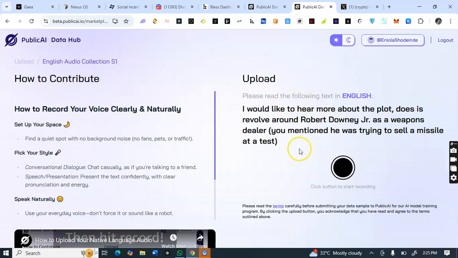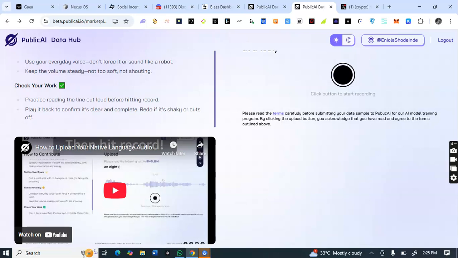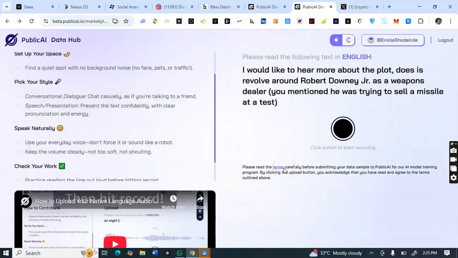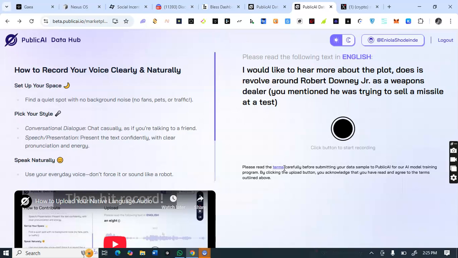for this, what's it called, this public AI airdrop. So the moment I record, I can now submit. Then I think at the end of the submission, they will rate your recording and see how much you can earn. But I think the earnings is capped at $100, which is the 100 USDT, and 1,000 points. So you can only perform one task except you are a multilinguist. That is, you understand more than one language.